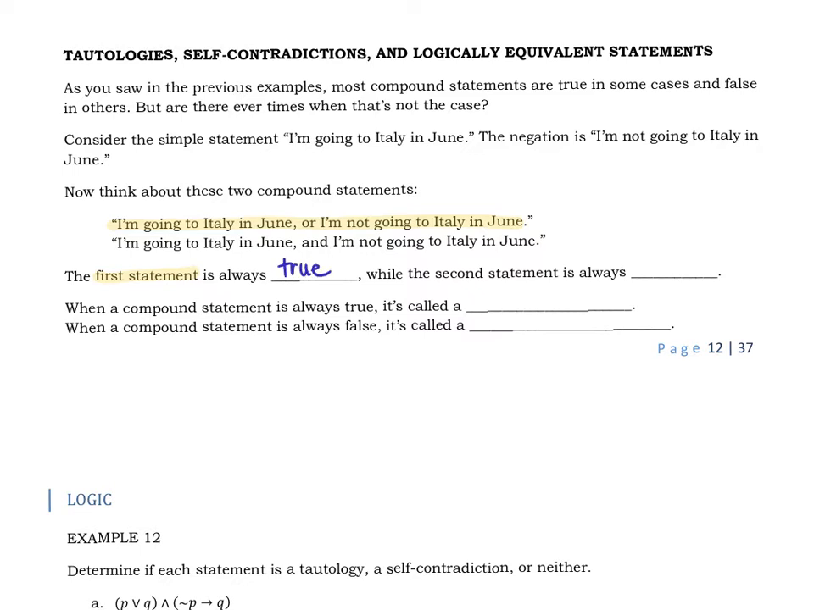Okay, and when I say that statement, I mean the whole thing. Either I'm going to Italy in June or I'm not going to Italy in June. There's no way that can be false. Okay, there's either I'm going or I'm not. Okay, those are the only two possible options.